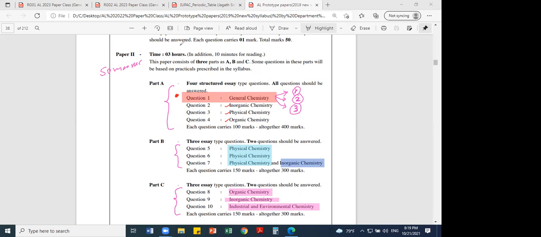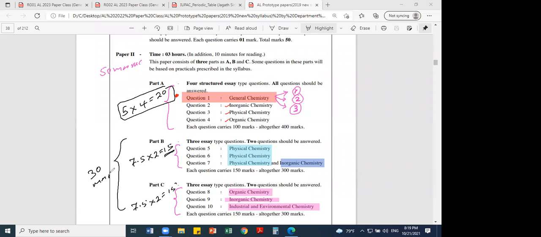this one you get 7.5 actually out of 100. I'll tell you, out of 100 this one you get 5 into 4, 20 marks. I mean out of 100. There are 4 compulsory questions. Then part B you get 7.5 into 2, 15 marks. Then this one you get 7.5 into 2, again 15 marks. So that means part B and C essay type, you get 30 marks total, and here you get 20 marks. That's how you get 100.